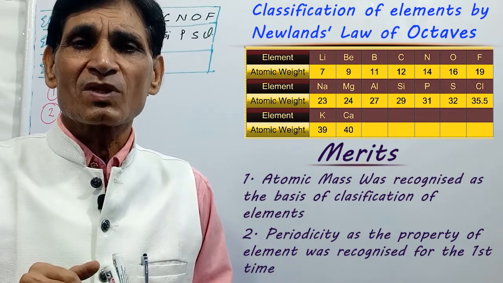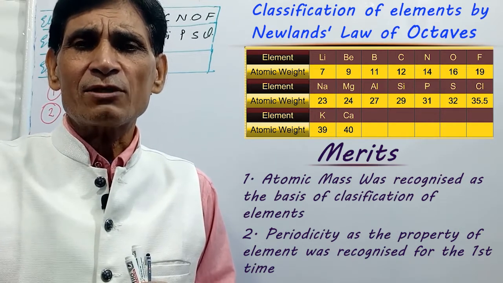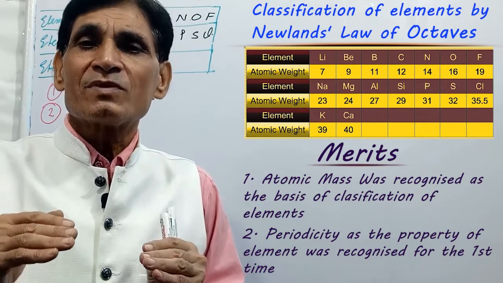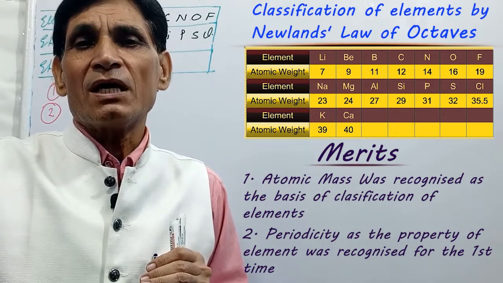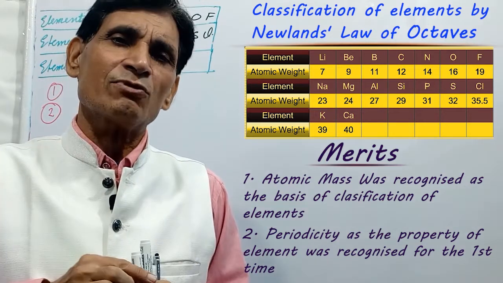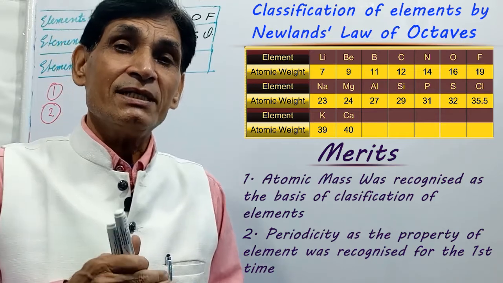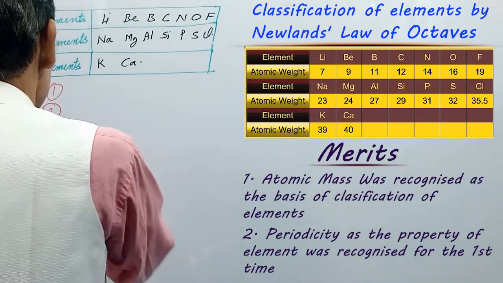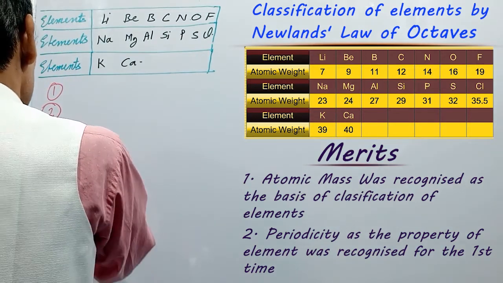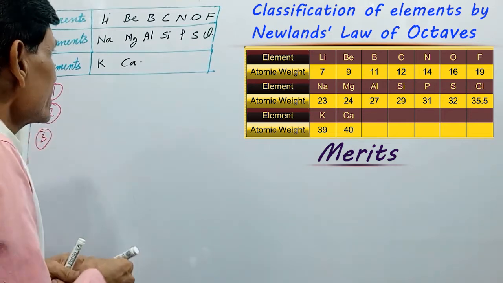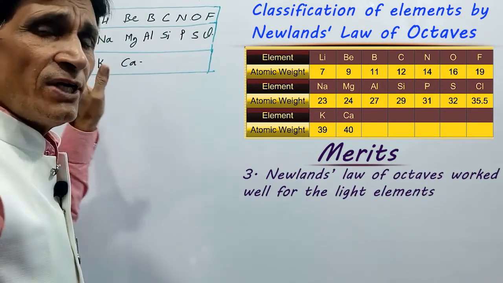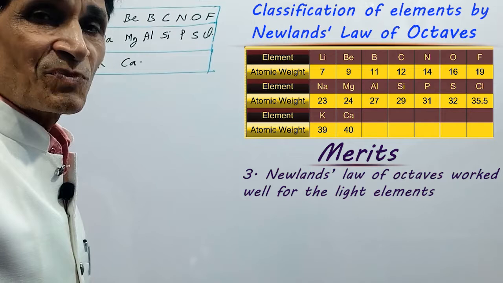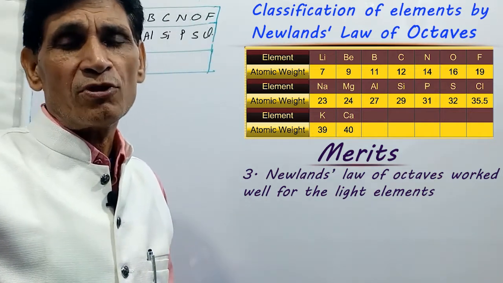Repetition of elements after a certain regular interval having the same property. This was an important merit of this classification. And third merit is that Newland's law of octave worked well and was applicable nicely for the light elements.